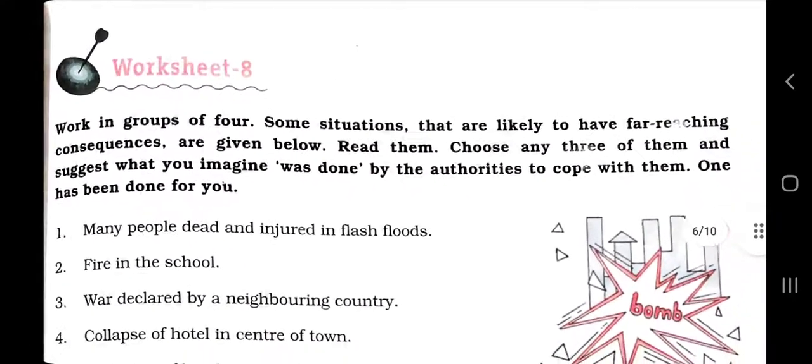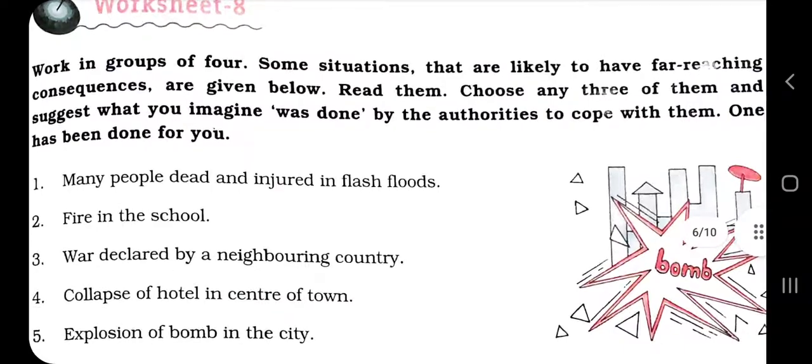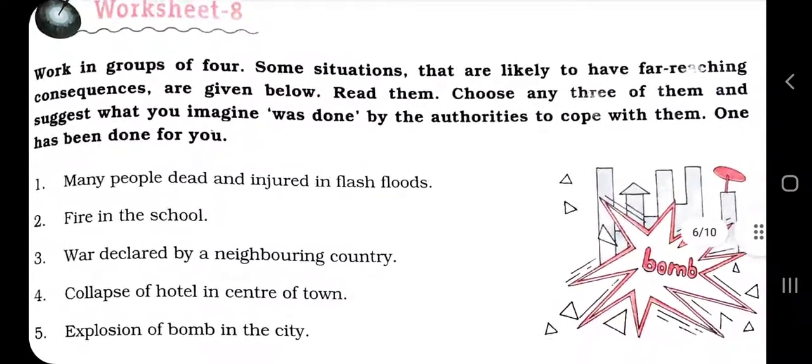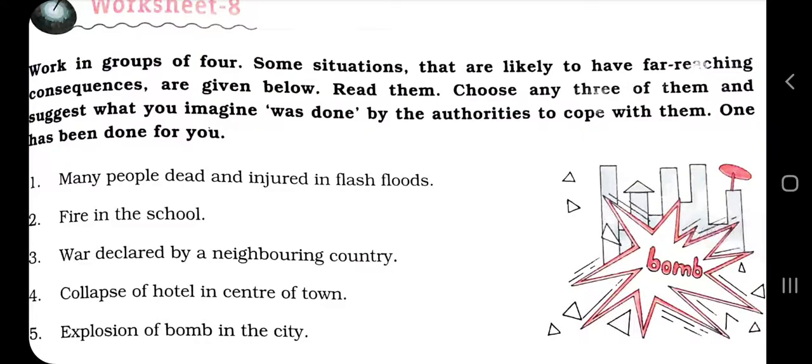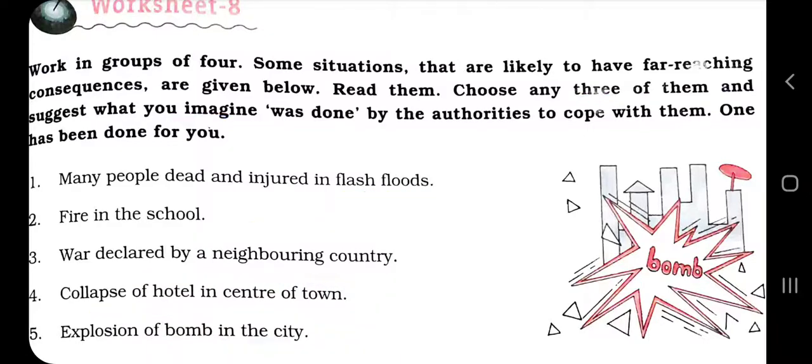You can make your own promises according to the mood and choices of the students. Now worksheet 8, work in a group of 4. Some situations that are likely to have far reaching consequences, consequences meaning the result, are given below. Read them, choose any 3 of them, and suggest what you imagine was done by the authorities to cope with them. One has been done for you. Many people dead and injured in flash flood, fire in the school, war declared by the country, collapse in hotel.